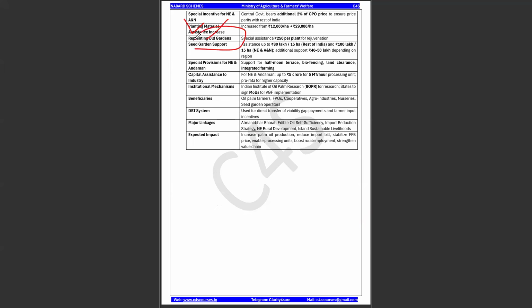Replanting old gardens, replenishing the old gardens, is also a major component. This majorly links to your Atmanirbhar Bharat, that is the vision of self reliance, and edible oil self sufficiency, import reduction. Okay, and what is the expected impact? We already saw: to increase the palm oil production and to boost the rural income.